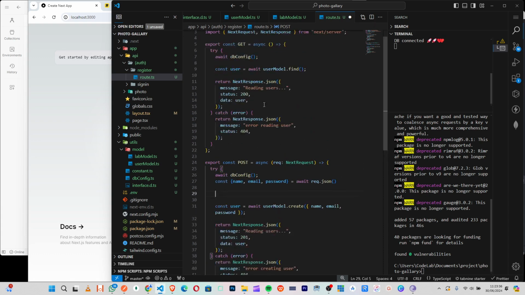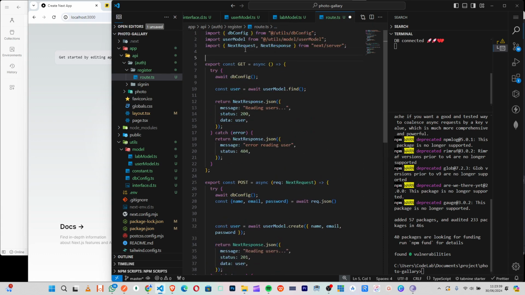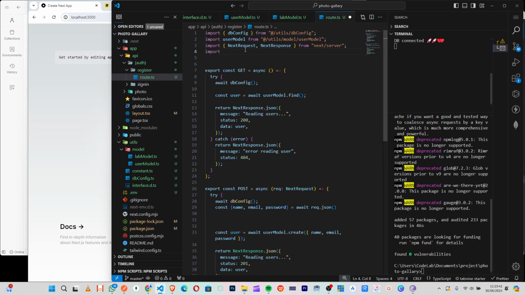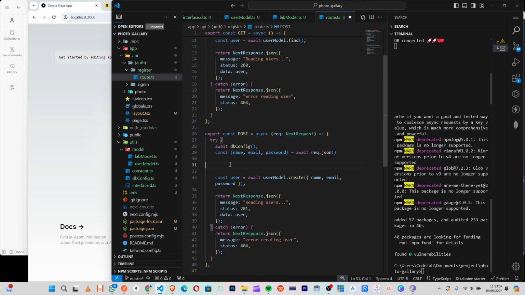Now we installed bcrypt, right, to encrypt their password. So we just call bcrypt from bcrypt. Makes sense. So now we'll say const salt equals to await bcrypt.genSalt. So we pass 10. So let's see why this.